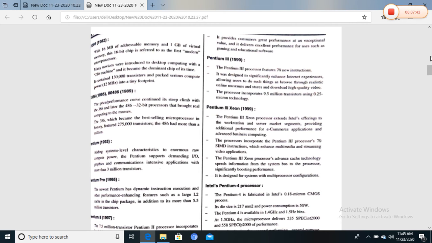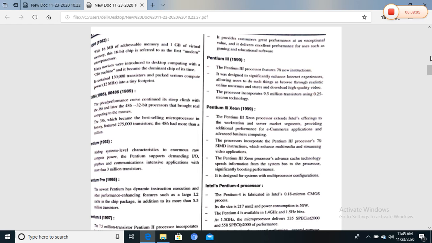Next, Intel developed the Intel Pentium 4 processor. The Pentium 4 is fabricated in Intel's 0.18 micron CMOS process, and it is currently the highest performing general purpose microprocessor.